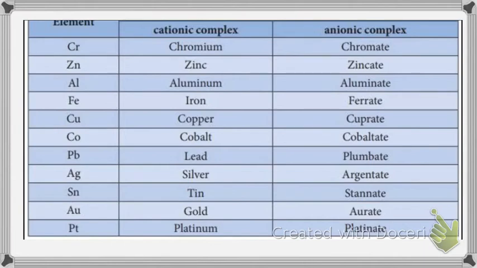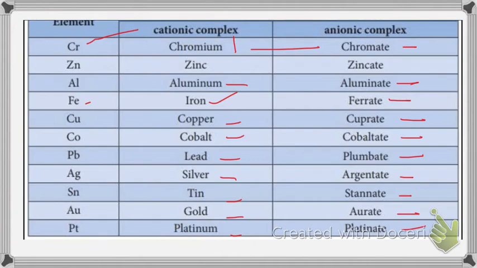Example, if chromium is present in cationic part, name is chromium, but in anionic part it is chromate. For zinc it is zinc and zincate. Aluminium itself, but it is aluminate. Iron but ferrate. Copper cuprate. Cobalt cobaltate. Lead plumbate, not leadate, it is plumbate. Silver argentate. Tin stannate, gold aurate, platinum platinate.